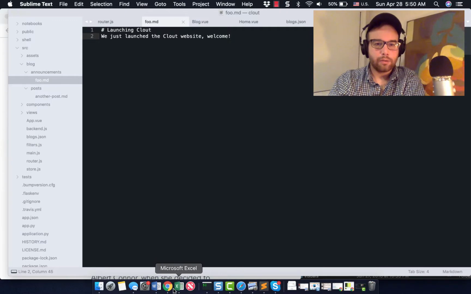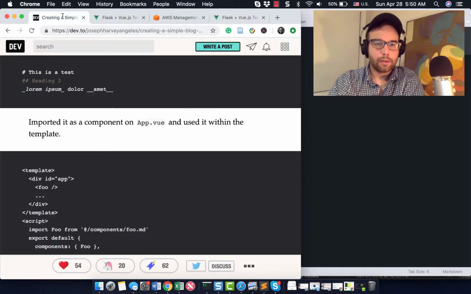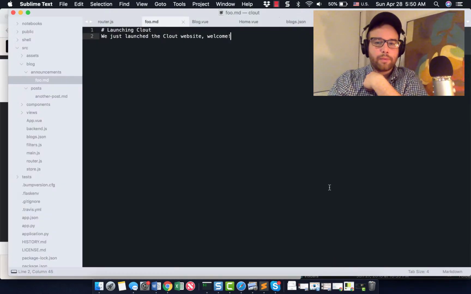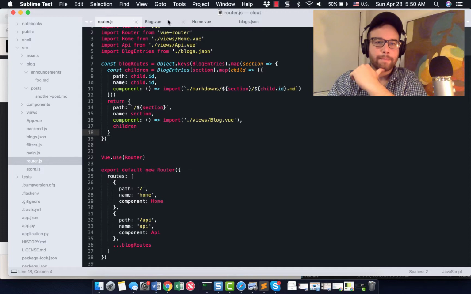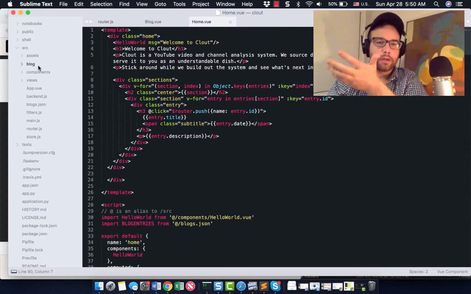Okay, so let's try and see if we can render both of these on the site. So what do we need to do to accomplish that? It's not there yet because I haven't refreshed. Okay, so then in App.vue, what do we have? We have our Markdown files in our blog directory.